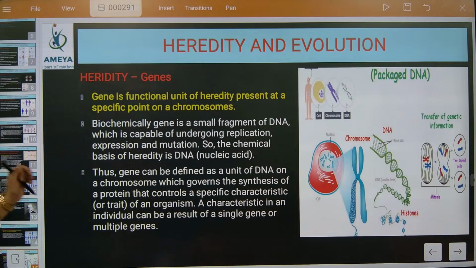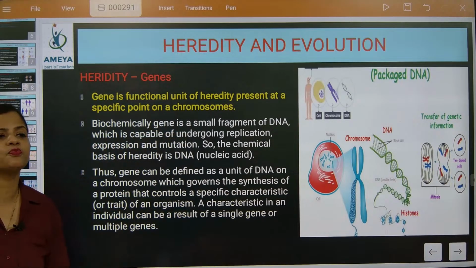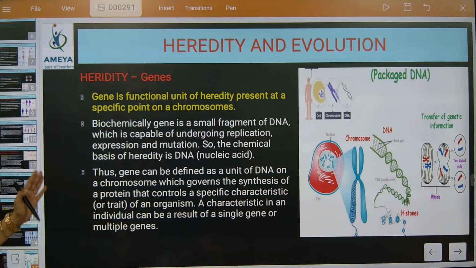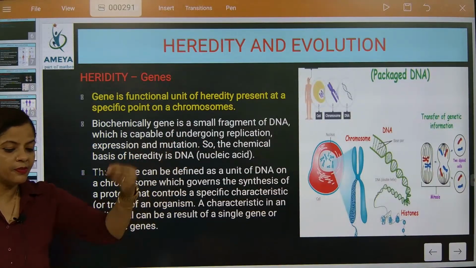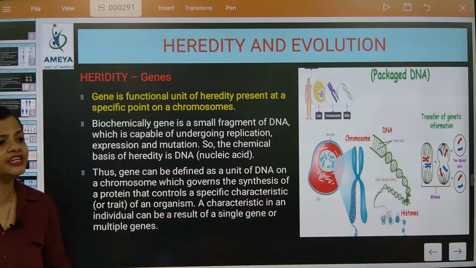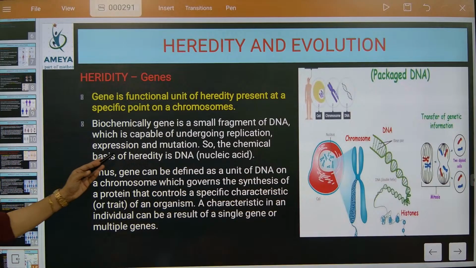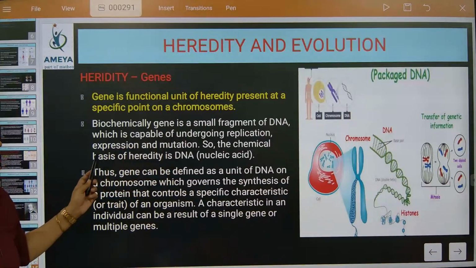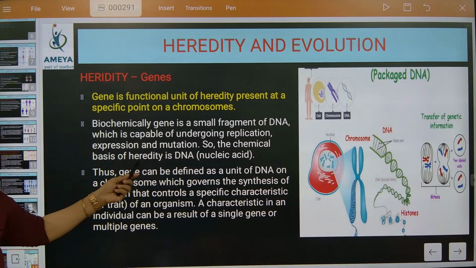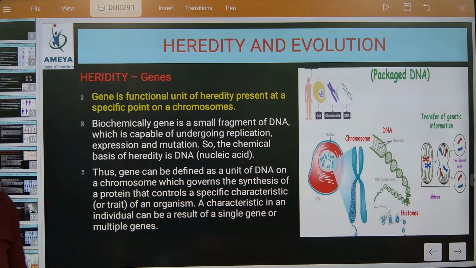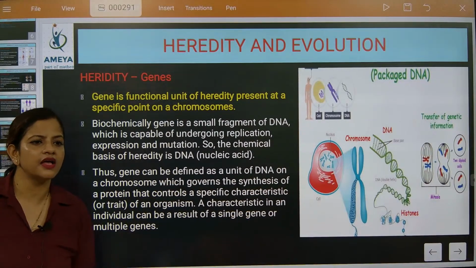So now pay attention to this. Biochemically, a gene is a small fragment of DNA which is capable of undergoing replication. Replication means preparing its own kind. Expression and mutations are also possible. So the chemical basis of heredity is DNA, which is a nucleic acid.